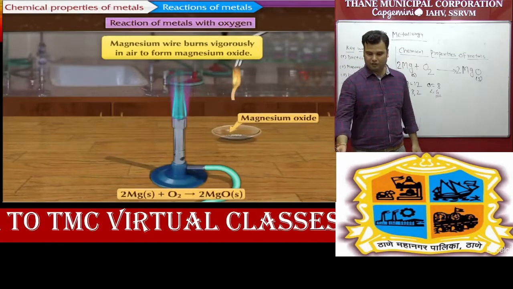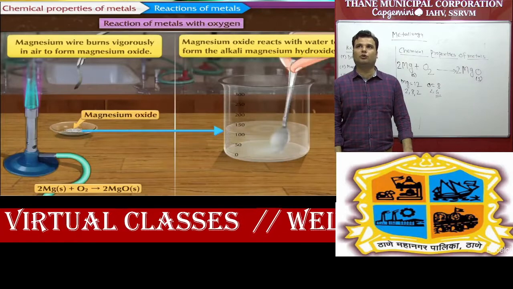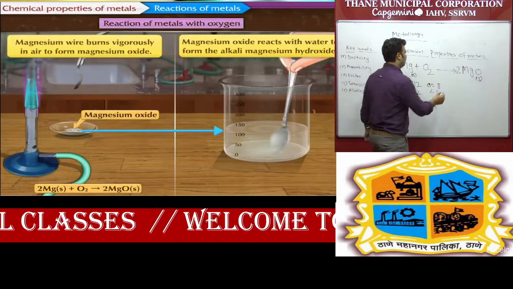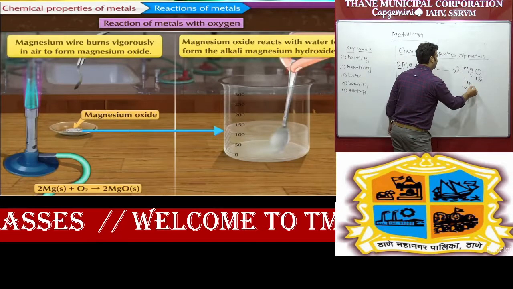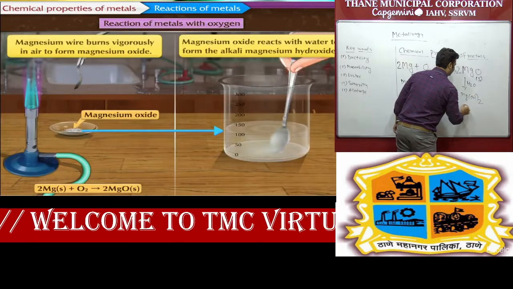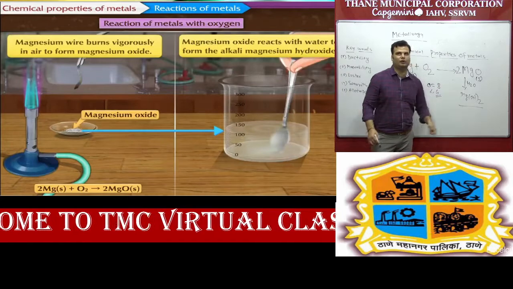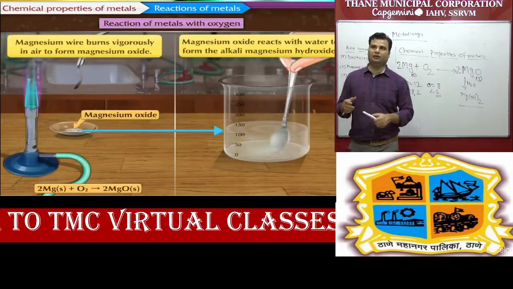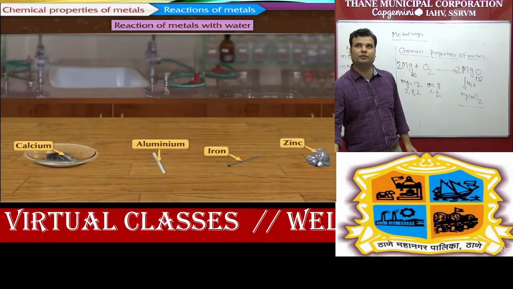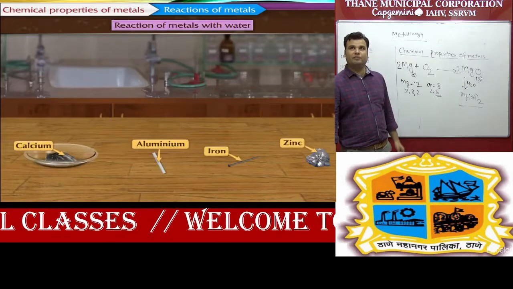Next part of this lesson: you can see magnesium oxide reacts with water to form the alkali magnesium hydroxide. So what is magnesium hydroxide? Whenever it reacts with water, they form Mg(OH)2. The same thing, like NaOH, KOH, so Mg(OH)2, and it is given in the figure also. Next part of this lesson is the reaction of metals with water.